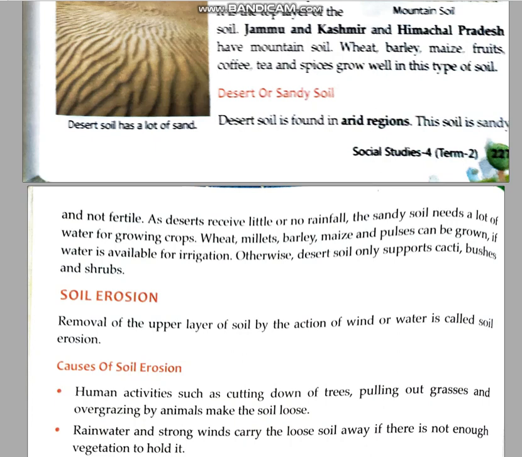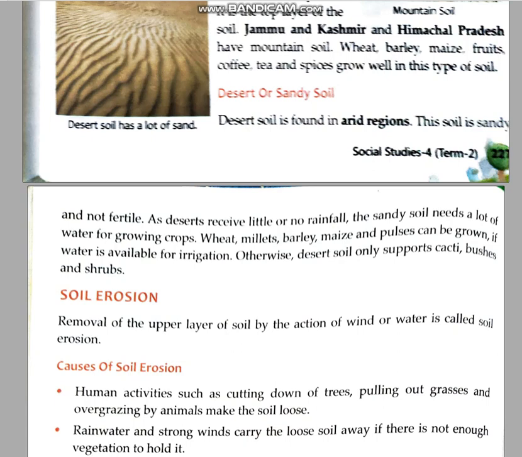I hope you have gone through the first two videos for this chapter. This chapter is really very easy. You just have to relate the name of the kind of soil with the area where it is found, and the rest of the details will automatically be clear in your mind.